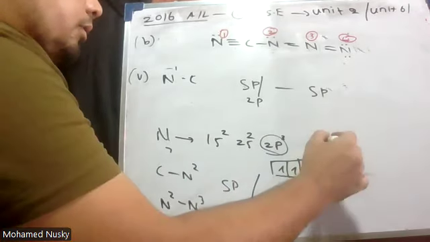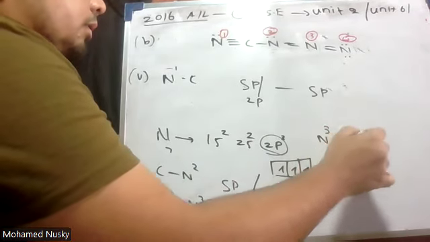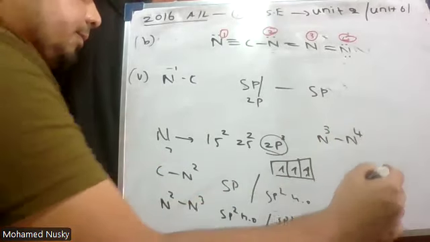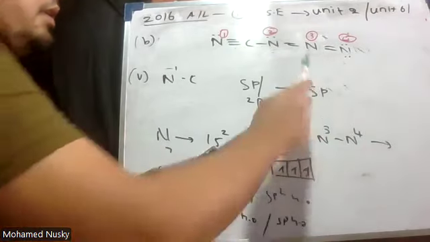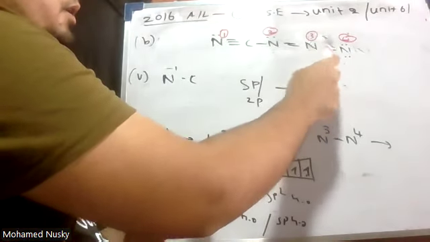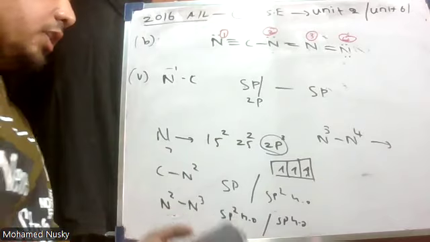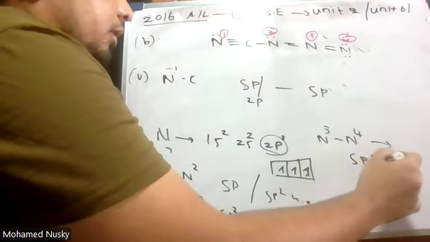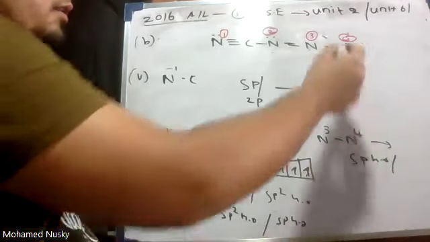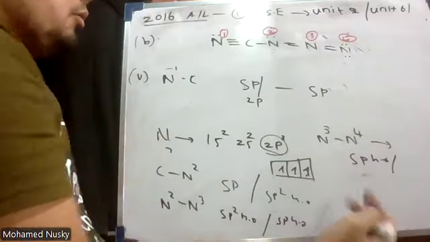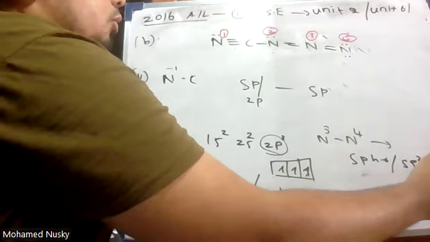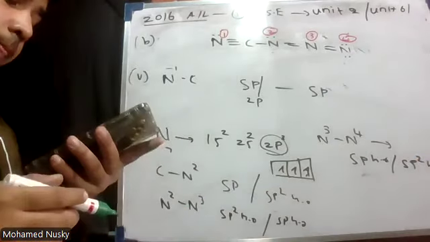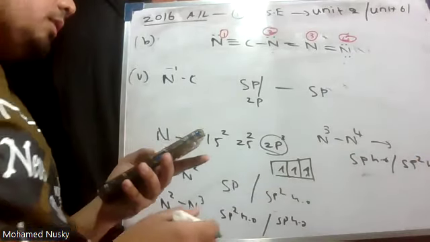Next one, N3 and N4. Now, what is the orbital? N3 and N4, right? What is the hybrid? 1, 2. That is sp hybrid orbital. And N4, 1, 2, 3. 3 VSEPR pairs. Therefore, sp2 hybrid orbital.